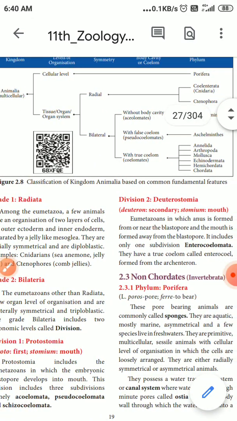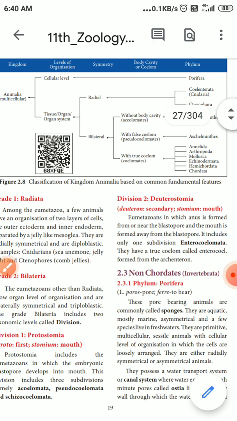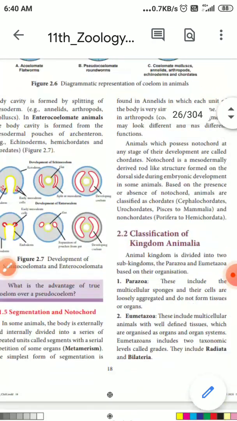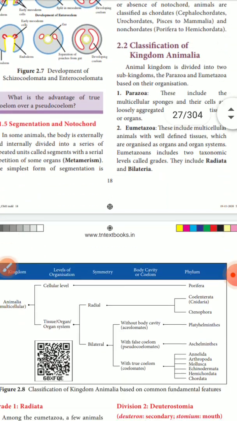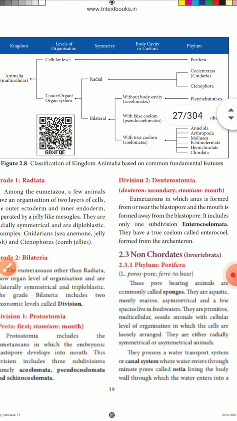This is the fundamental classification of the animal kingdom. In the next class we will continue the classification of Animalia. Thank you, students.